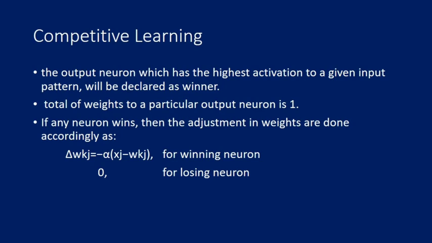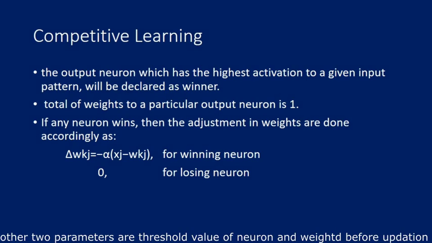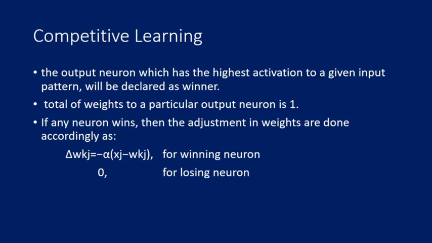Now second thing, the total of weights for a particular output neuron for all the possible cycles will always be 1. Now if any neuron wins, its weight will be adjusted according to the given equation, where this alpha is the learning rate and the other two parameters mentioned are the input and the weight before the updation. And if any neuron doesn't win, then we are not interested in its updation at all.